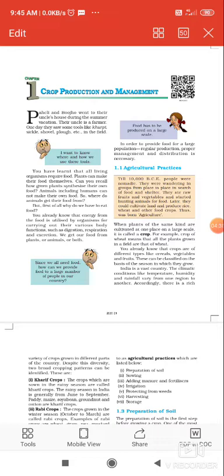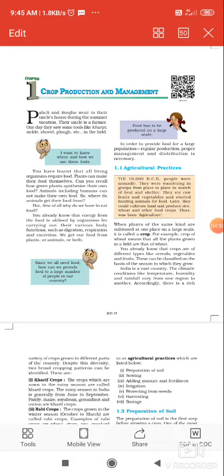You know that there are many places like Punjab, Jammu. You have heard about rice, corn, wheat. They are all grown by the farmers. So how these crops are grown, we are going to discuss in this chapter.